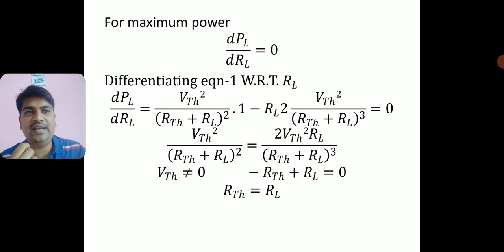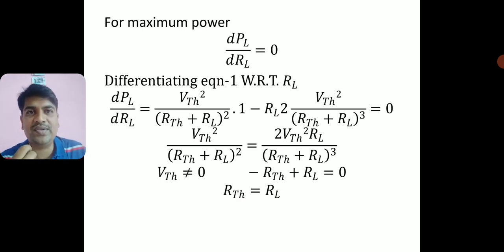So in the right hand side, you are left with 1 RTH plus RL in the denominator. Now finally what is left here, let me cross multiply this. Okay, so VTH square gets cancelled on both sides. Now I will be left with RTH plus RL is equal to 2RL.